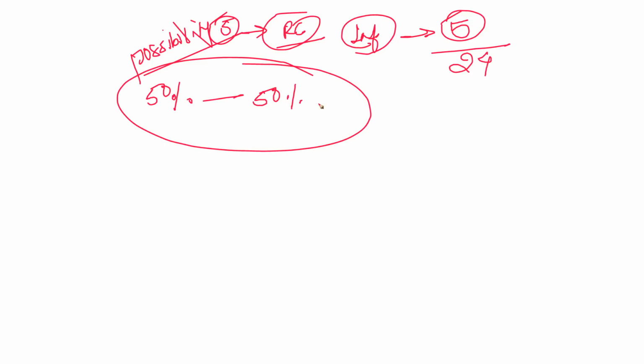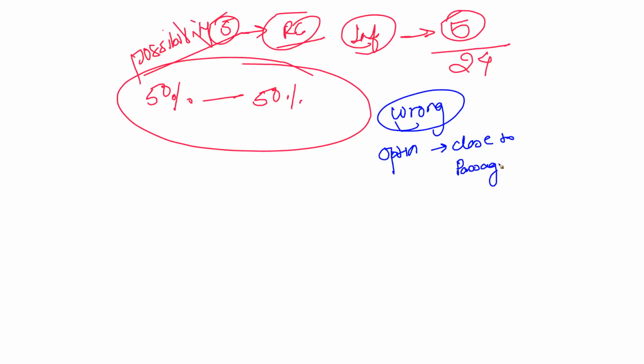Now, I'll tell you where people go wrong most of the time. Students go wrong because they mark an option which is close to what is mentioned in the passage. Guys, anything that is mentioned in the passage cannot be inference based. Inference based means not a conclusion, but what you can infer or what you can think about. That is something which is not exactly clear. That is called an inference based question, and it cannot come from your paragraph directly. So 90% of the time people select a line which comes from the paragraph. That is wrong. That's how you get it incorrect, and again you get into negative marking.